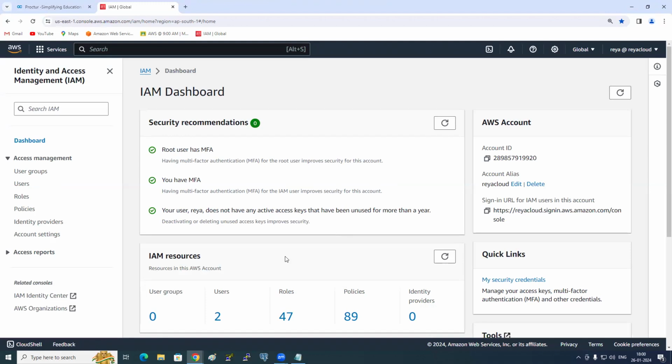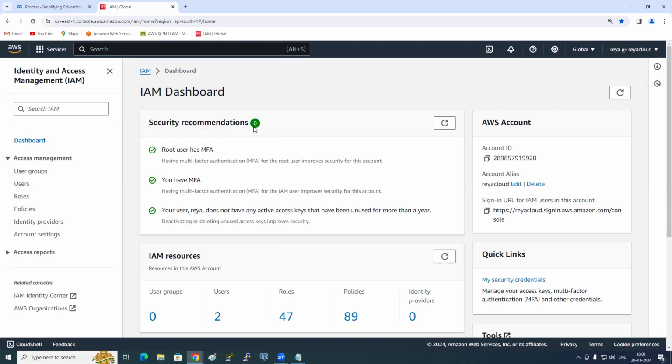By the way, remember, whenever you go to any service, you will land on something called a dashboard. If you go to EC2, what do you see? EC2 dashboard. If you go to S3, S3 dashboard. If you go to RDS, RDS dashboard. For every service, there will be a dashboard. What does the dashboard contain? Summary. And then security recommendations.